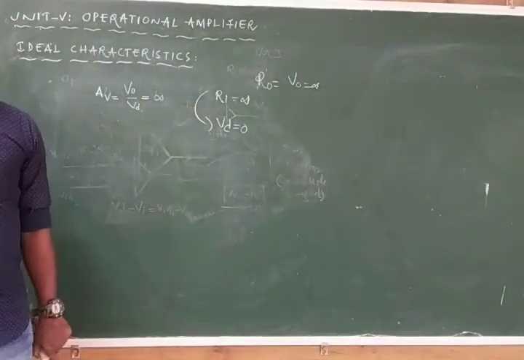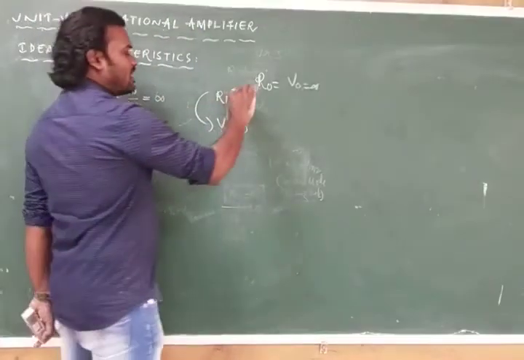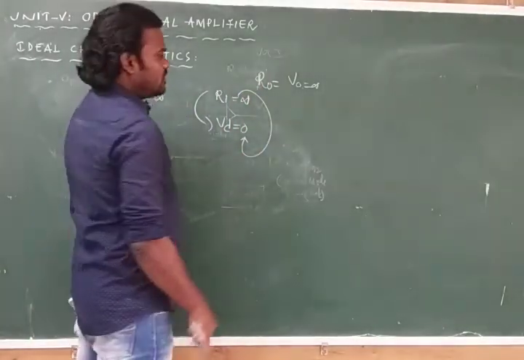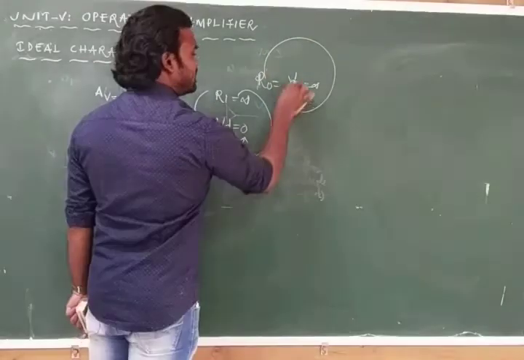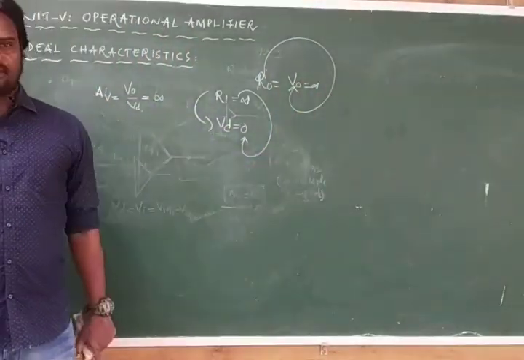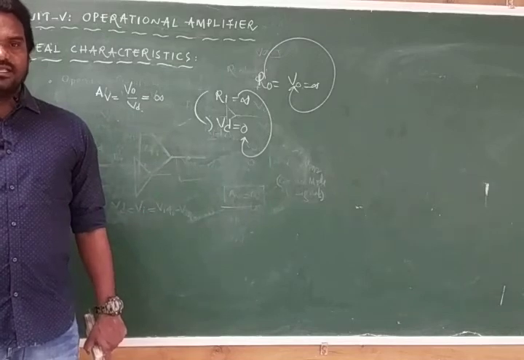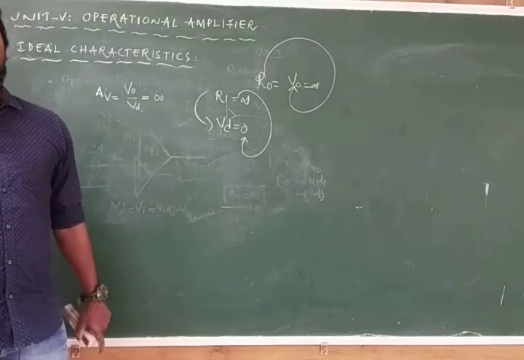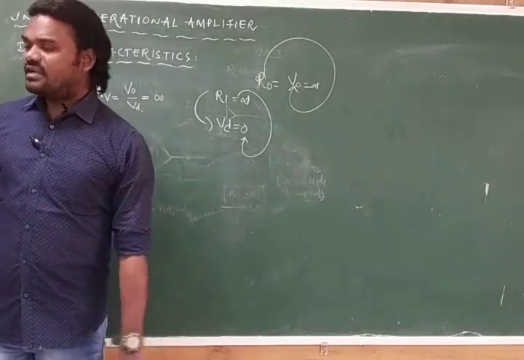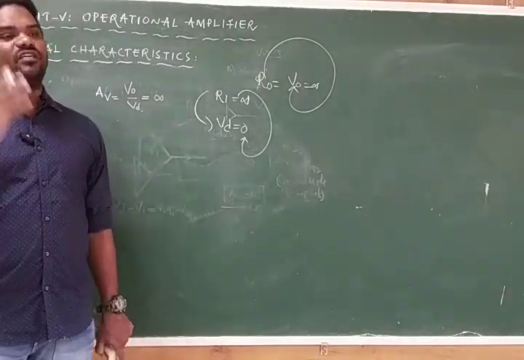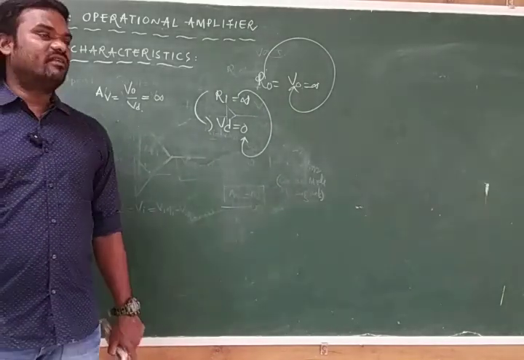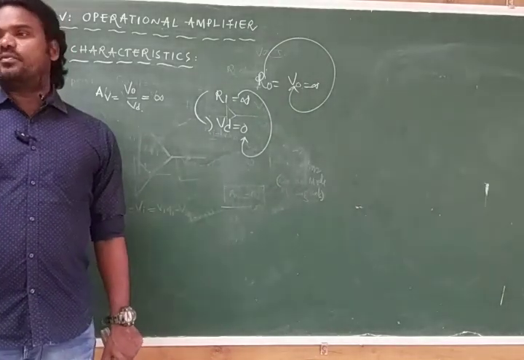Both are the same, vice versa. Here, due to the high resistance there is no Vin. Due to the low resistance there is more Vo. I am talking from input to output side. Only the concept you should remember is the open loop gain. Open loop gain is equal to VO by VD. VD is the input and VO is the output.